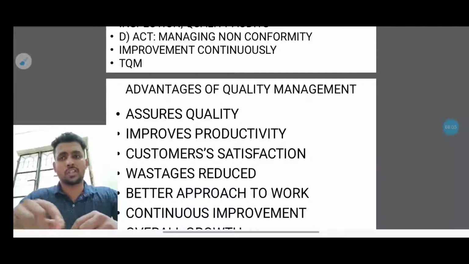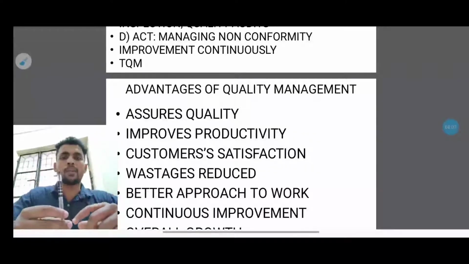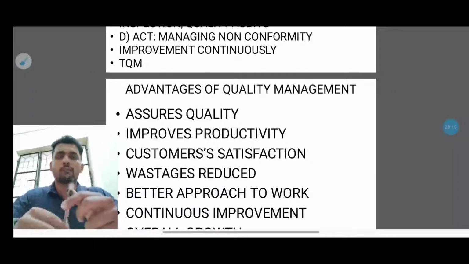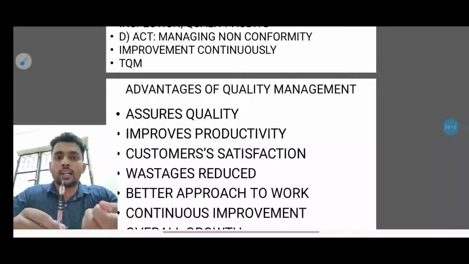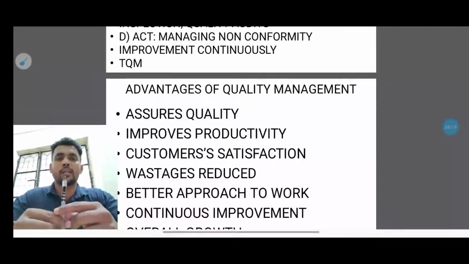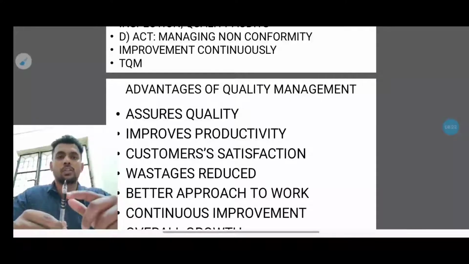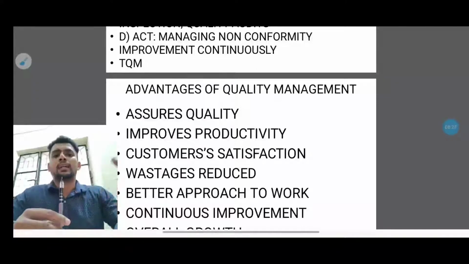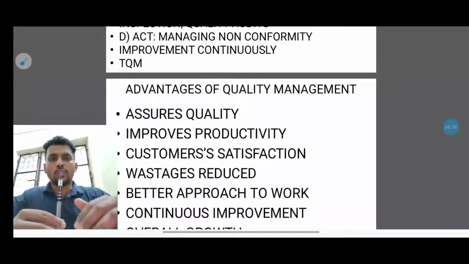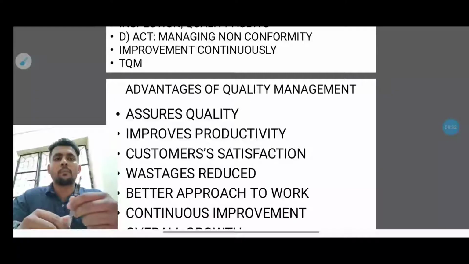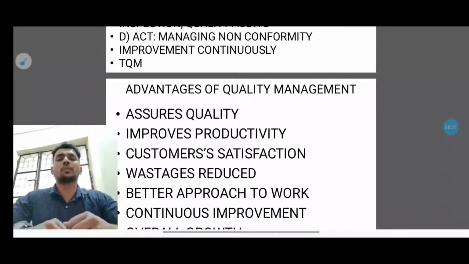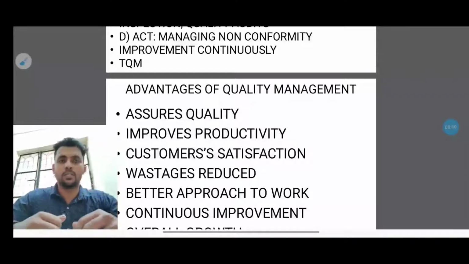Next one is wastages are reduced. For example, with the same pen, if the nib is broken, I cannot put another nib in the same refill. I have to throw it in the garbage, because it is a one-time attachment; assembling can be done only once. So if the nib is broken, I cannot use another nib. Wastage will be reduced in order to control defects. In order to control the defective errors they made quality management, so that you can get more productivity with lesser wastage.